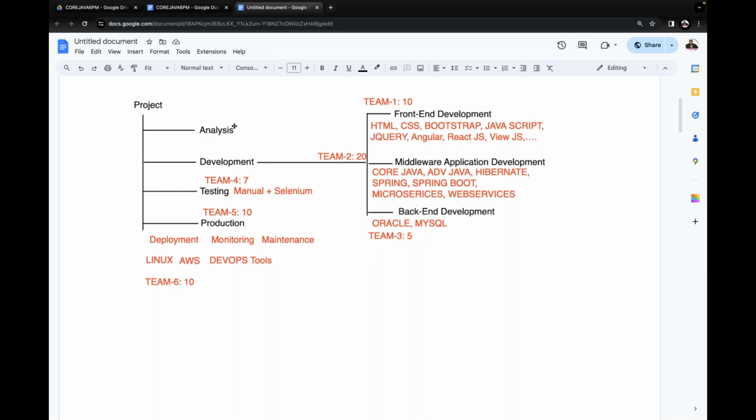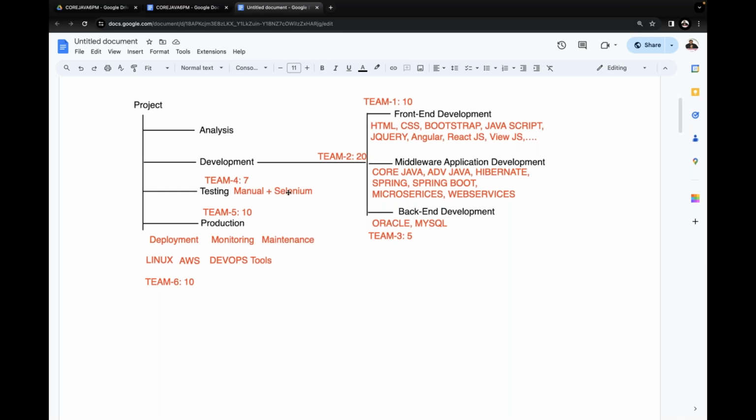When analysis is completed and development is completed, what is the next one? Testing. We have to test the application before releasing it to the respective client. Testing is mandatory. If we go for testing, there are manual and Selenium. They are the two. This is the course: manual plus Selenium is the course for testing. These two things are required if you want to test the application.